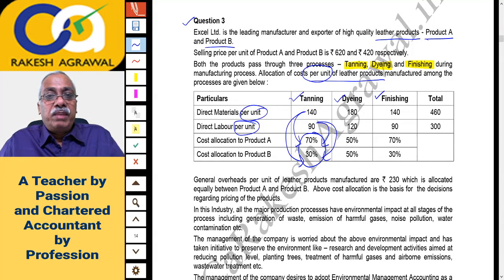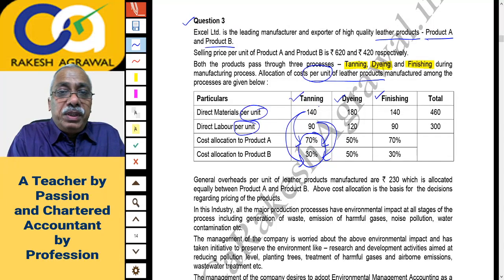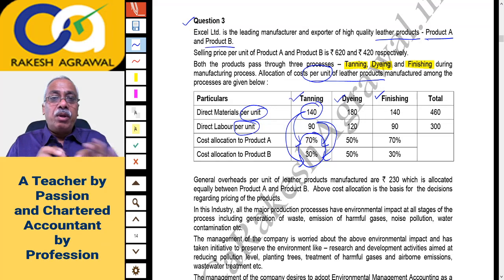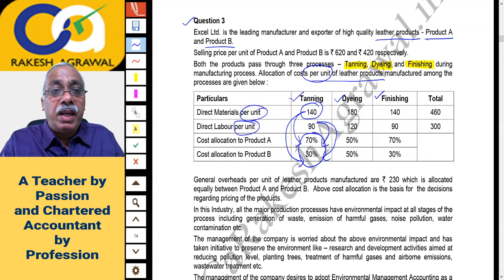Are you able to understand what I am saying? The cost given to you in the question is for 1 unit of A plus B. Actually, this cost is for 2 units together. So 140 rupees is the material cost of 1 unit of A plus 1 unit of B, which you will split as 70% to A and 30% to B. Labor cost also will split in the same manner.